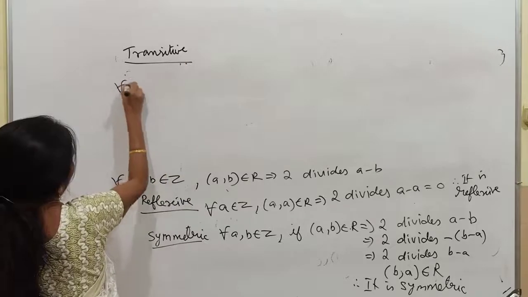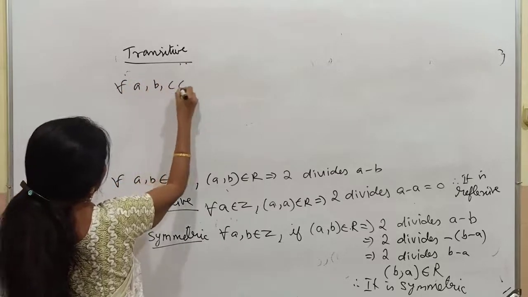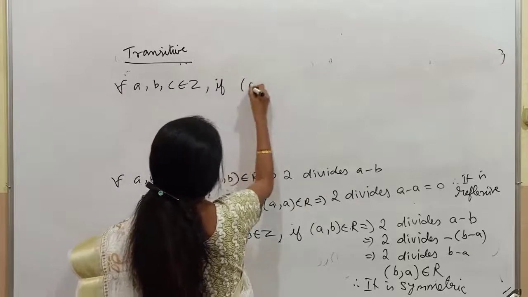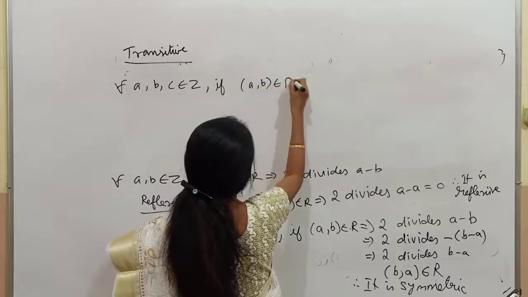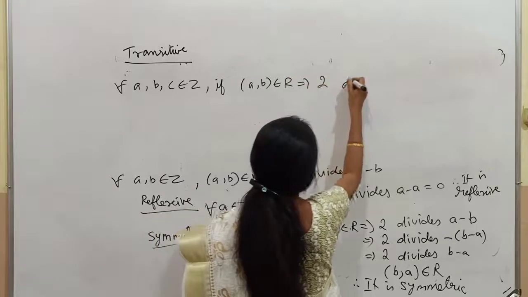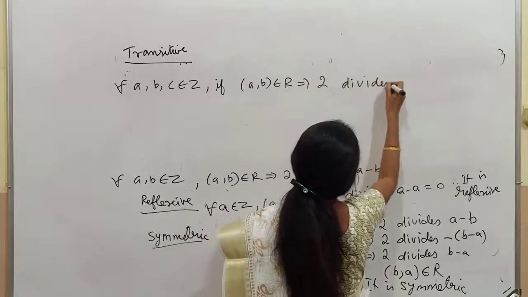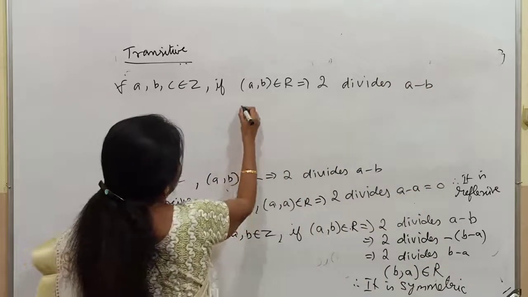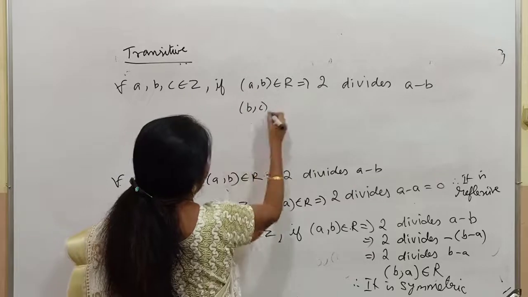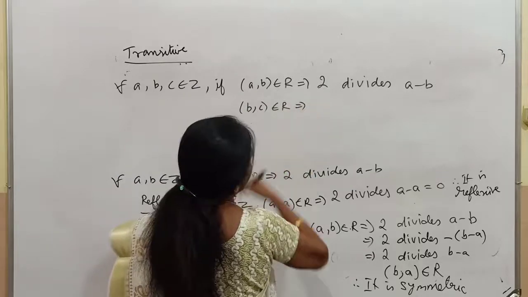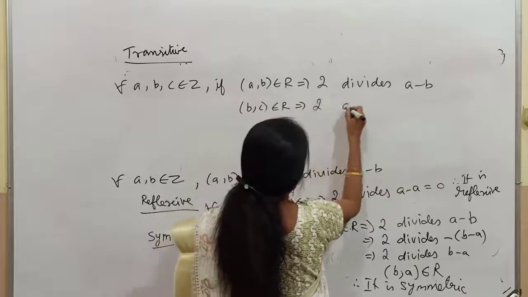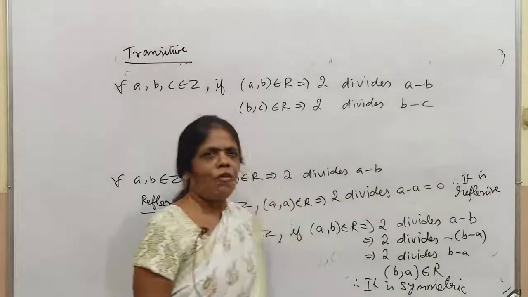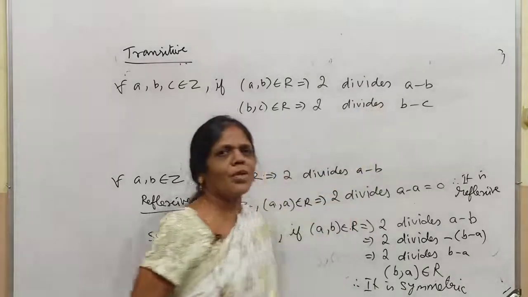For all a, b, c belongs to the integers, if a, b belongs to R implies 2 divides a minus b. Another one is also given to you. b, c belongs to R implies 2 divides b minus c. Using these two, you have to form the new statement.